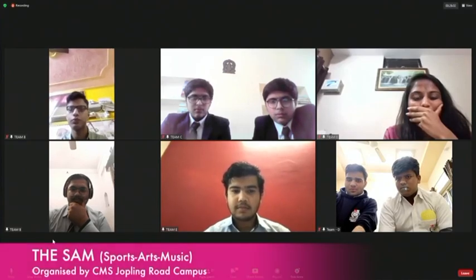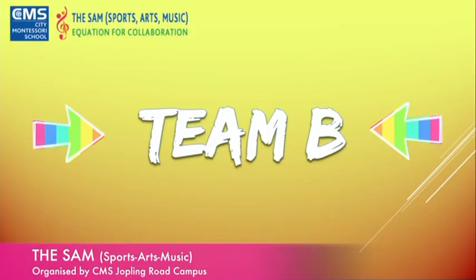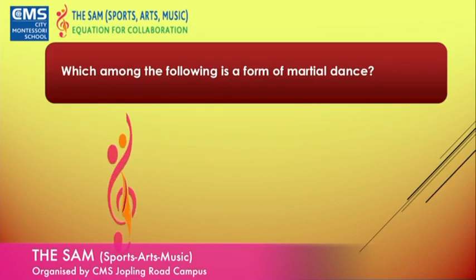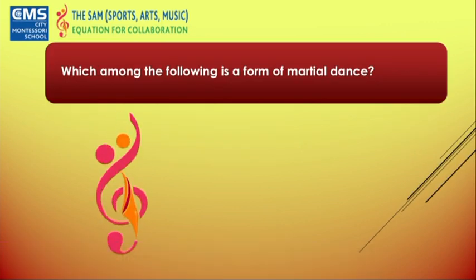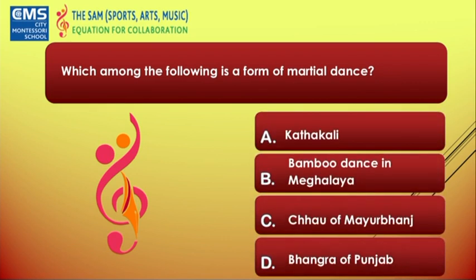All right, now we come to the third round, which is music and dance. Team B, your question: which among the following is a form of martial dance? Your options: Kathakali, bamboo dance in Meghalaya, Chau of Mayurbhanj, and Bhangra of Punjab.